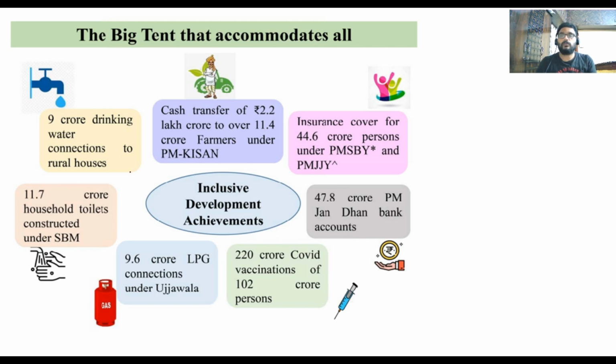What are those? 9 crore drinking water connections under the Jal Jeevan Yojana to rural households. Almost more than 11 crore household toilets constructed under the Swachh Bharat Mission. Cash transfer of 2.2 lakh crores to cover 11.4 crore farmers under PM Kisan. These are inclusive growth achievements, along with LPG connections, vaccinations, and Jan Dhan bank accounts. And this government has come up with the Swasthya Bima Yojana, an insurance coverage for all the sections.